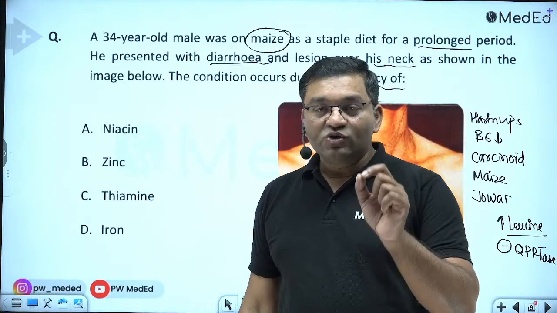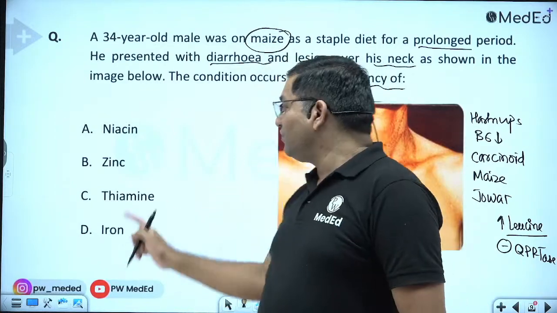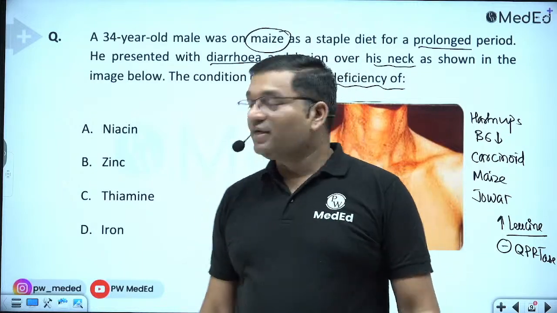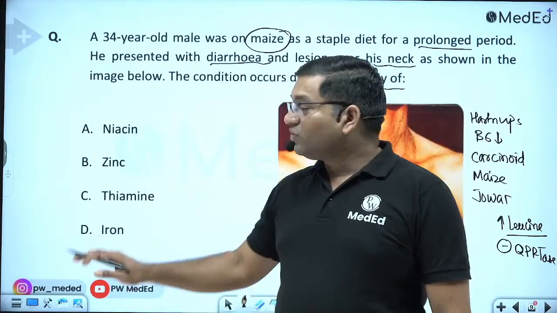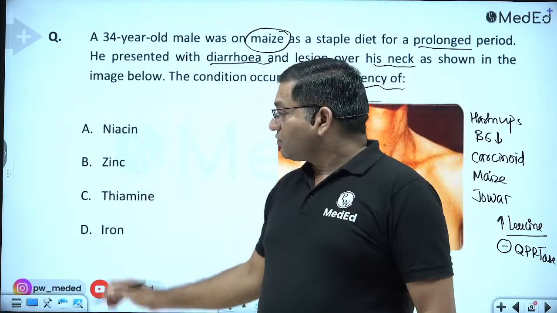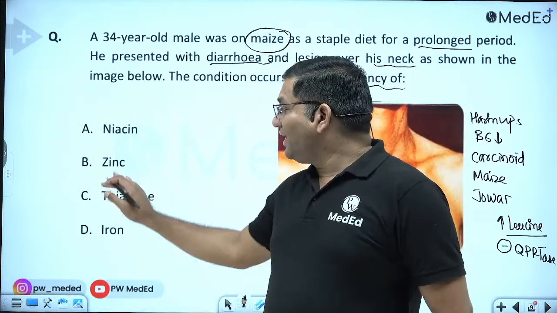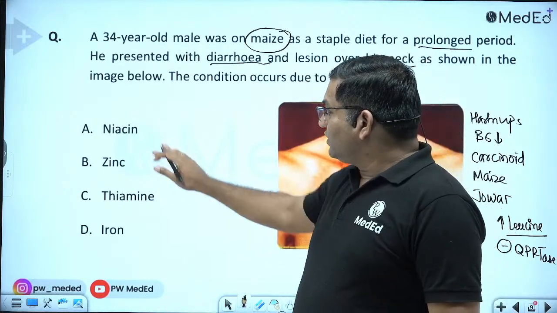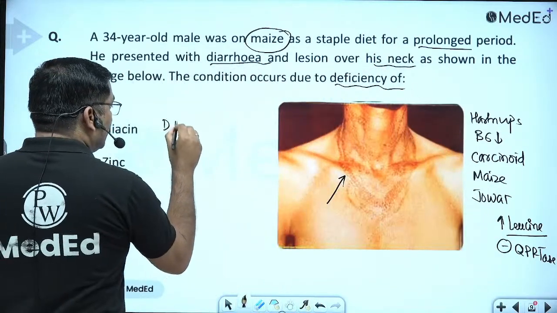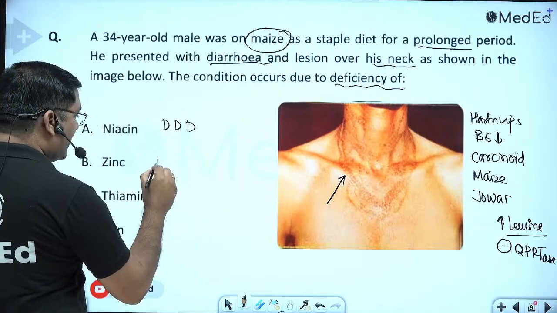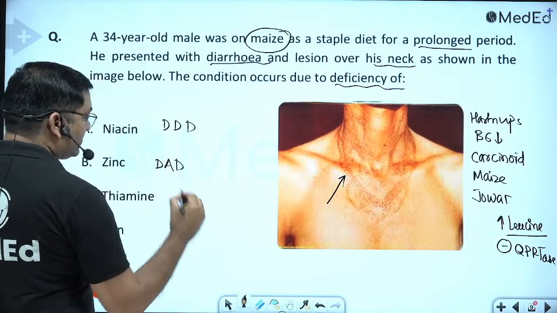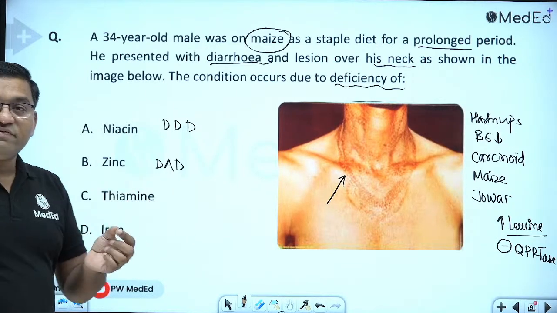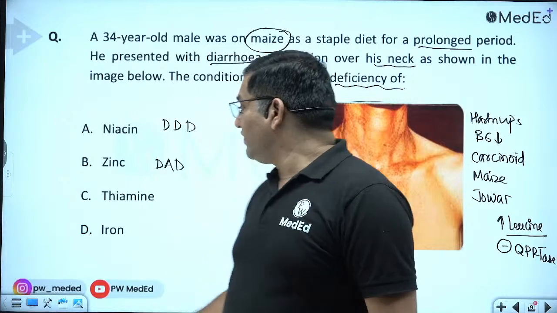Zinc deficiency also causes dermatitis, but that typically involves the acral parts of the body: mouth, nose, fingers, toes and perineal area. Also in zinc deficiency, along with dermatitis, there is delayed wound healing, and alopecia. So this is the triple D: diarrhea, dementia, dermatitis, and this one is diarrhea, alopecia, dermatitis. Apart from this, in zinc deficiency there is a defect in wound healing.